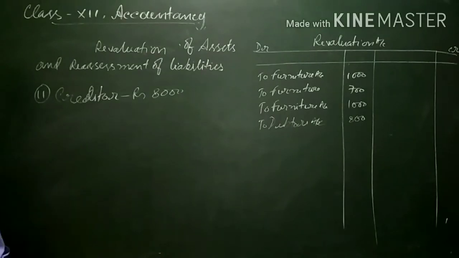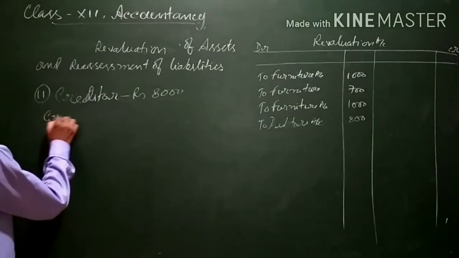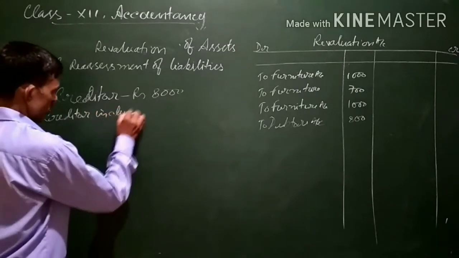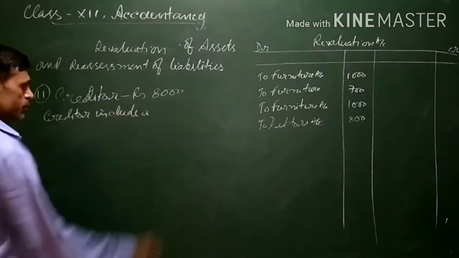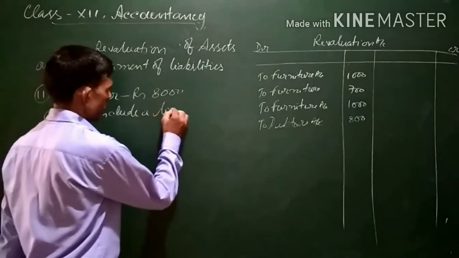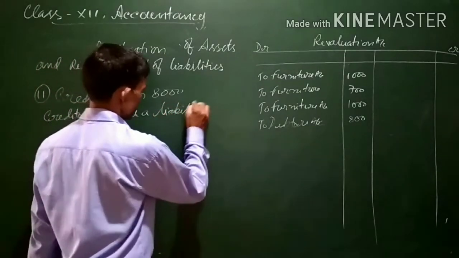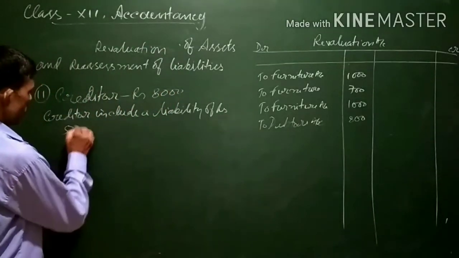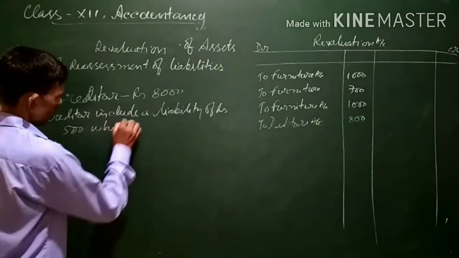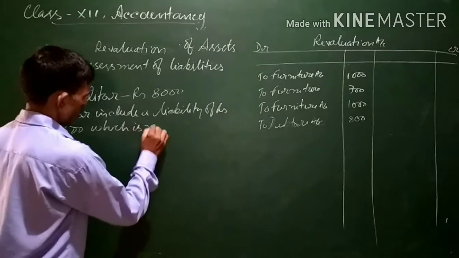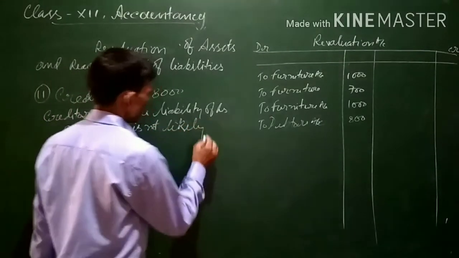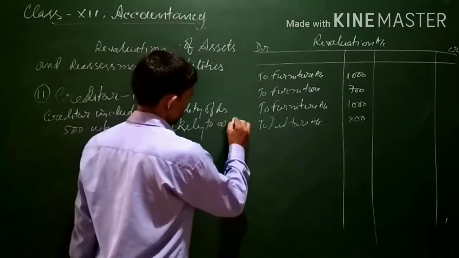It is given in the adjustment that creditors include a liability of rupees 500 which is not likely to arise.